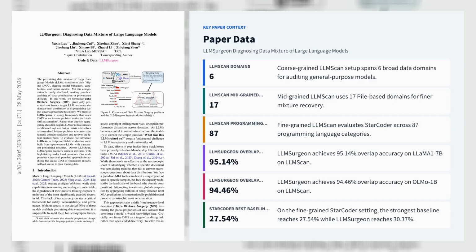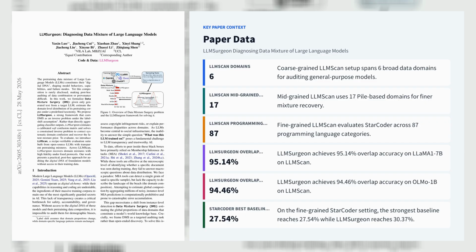LLMSurgeon from MBZUAI's VILA lab tackles a new auditing problem the authors call data mixture surgery, inferring the domain-level pre-training mixture of a large language model from generated text alone, without access to weights or training data. The method assumes label shift and uses a three-stage inverse correction pipeline. Train a proxy domain classifier on reference data, estimate its soft confusion matrix C to capture systematic domain confusions, sample the target model with neutral prompts, then solve a constrained linear inverse problem to recover the latent mixture prior pi from the observed classifier outputs.